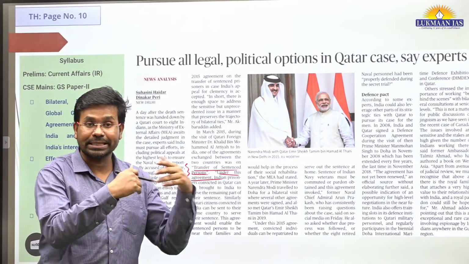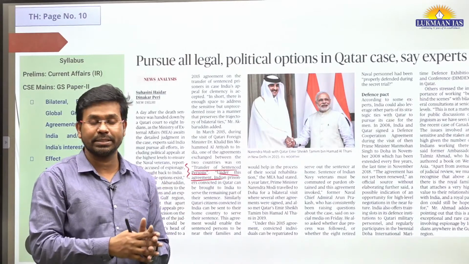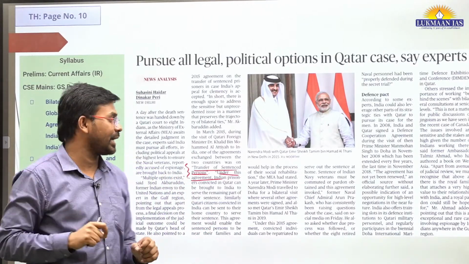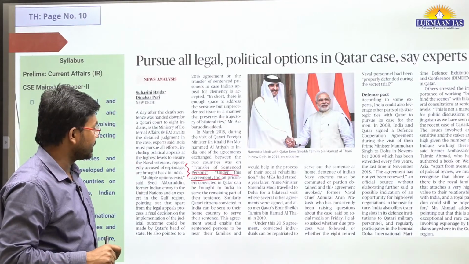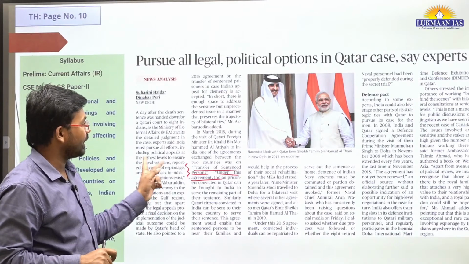And all those Qatari people, let's say, if they are in India and are charged with some offenses, they will be sent back to Qatar and they will serve their sentences in Qatari jails. This is one of the agreements that is signed between India and Qatar.